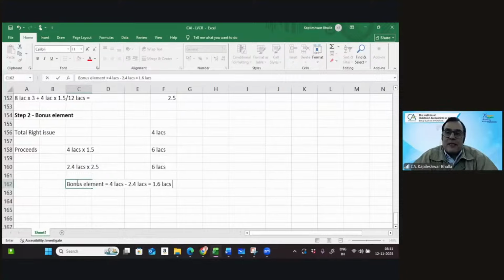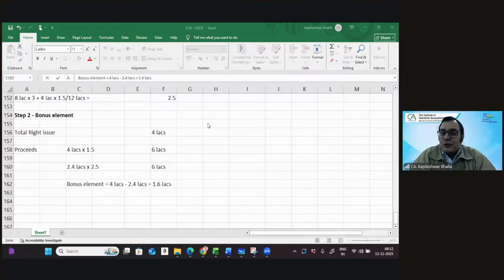I'm going to make my statement now and you can vouch me. Can I say I will consider 1.6 lakhs from the beginning of the previous reporting period? And I'll consider 2.4 lakhs from the date when the right issue is made. Is my understanding correct? When you go to consider the calculations of the basic EPS, I will consider 1.6 lakh from the beginning of the reporting period. And the remaining 2.4 is what I'm going to consider from the date of the right issue. Did you get my technique? Is it good or not?